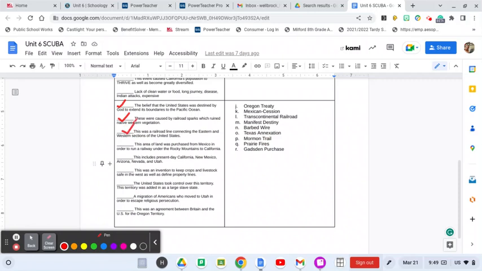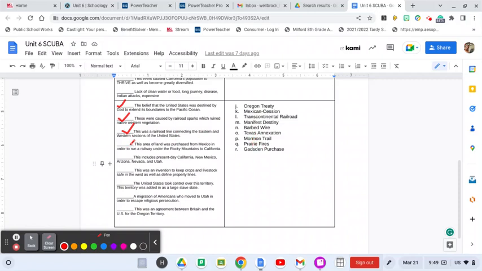Check, check, check. This area of land was purchased from Mexico in order to run a railway under the Rocky Mountains to California. Oregon Treaty, Mexican Cession, Transcontinental Railroad, Manifest Destiny, Barbed Wire, Texas Annexation, Mormon Trail, Prairie Fires, Gadsden Purchase.